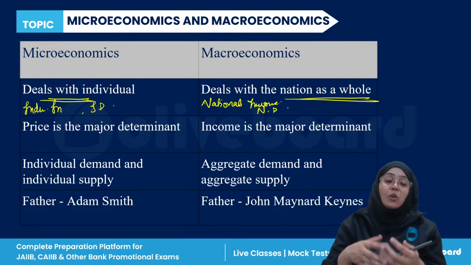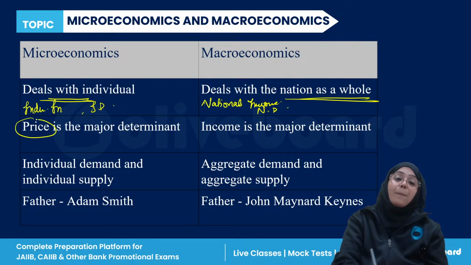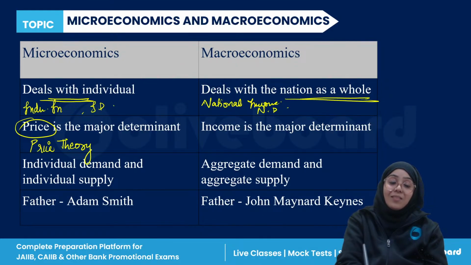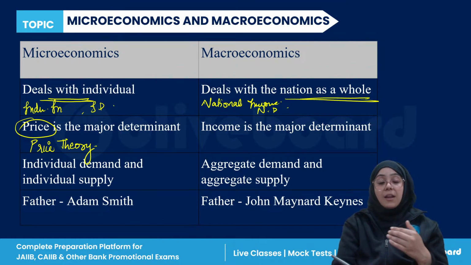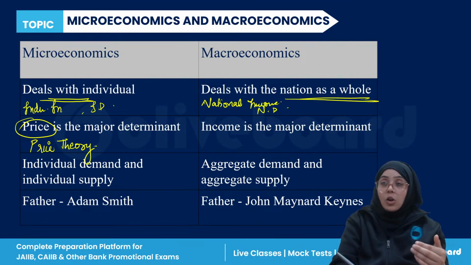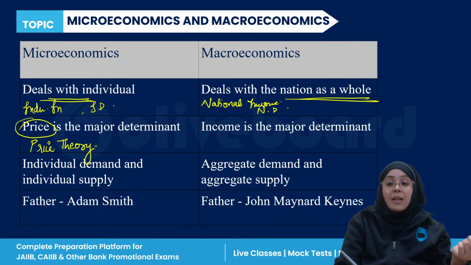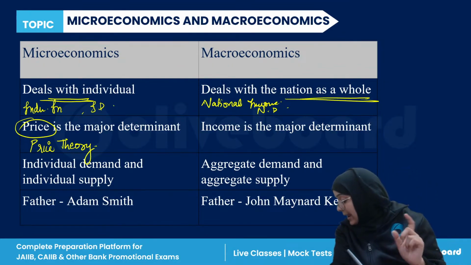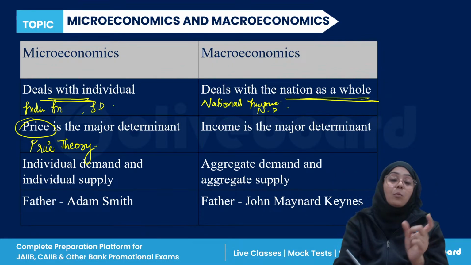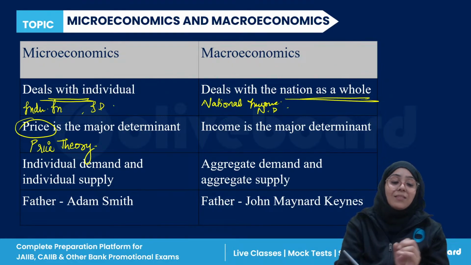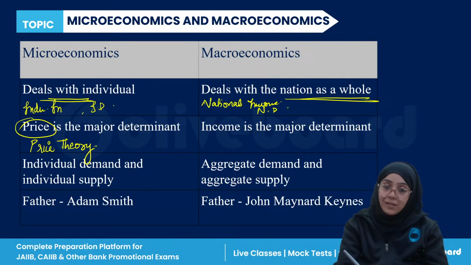When we are talking about microeconomics, price is the major determinant, and that's why microeconomics is sometimes also known as price theory. The various topics of microeconomics directly or indirectly relate to price, and that's why price is the major determinant of microeconomics.